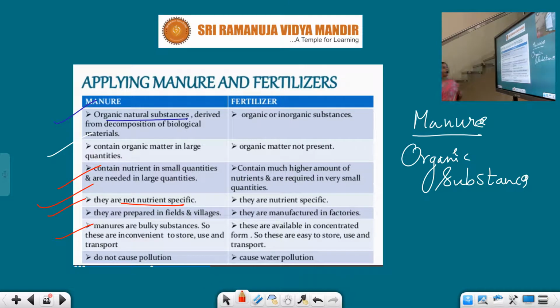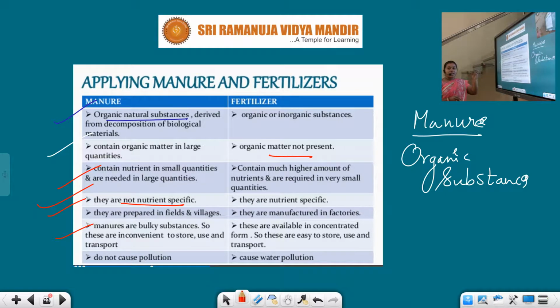Okay, now let us see the next type, that is fertilizers. These are organic or some are inorganic substances. Organic matter is not present, whereas in the case of manure, organic matter is present. See, fertilizers contain much higher amounts of nutrients and are required in very small quantities.